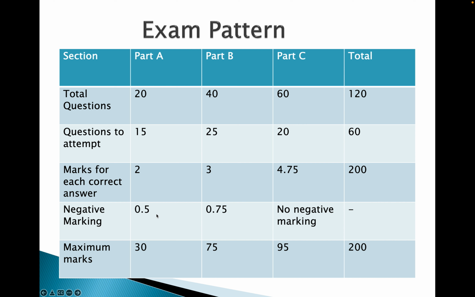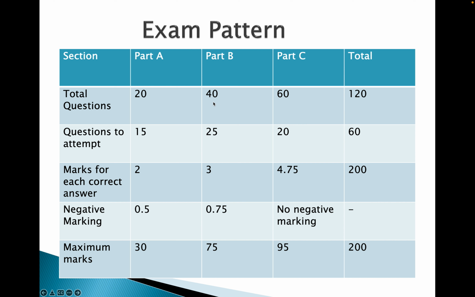So you should always try not to attempt wrong questions. Don't attempt if you are not sure. Attempt only if you are sure, in part A and part B, because in both these parts they have negative marking. And for part A the maximum marks are 30.